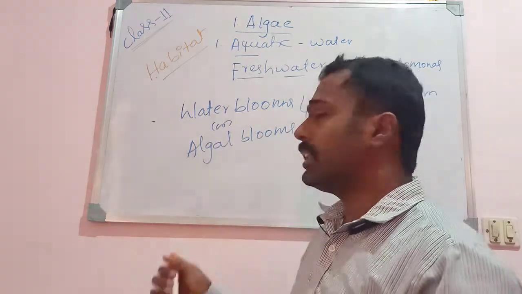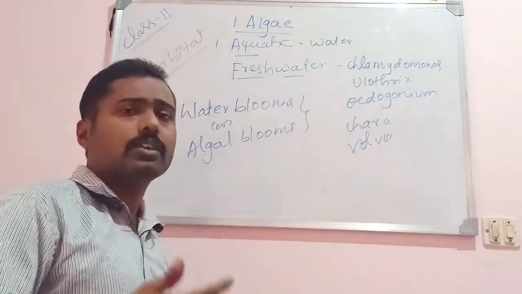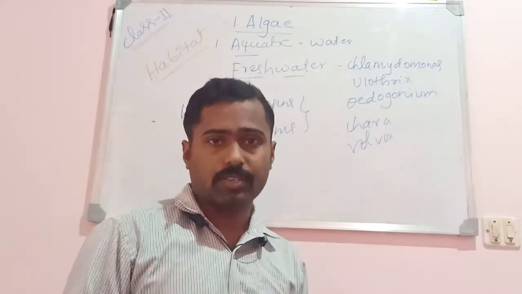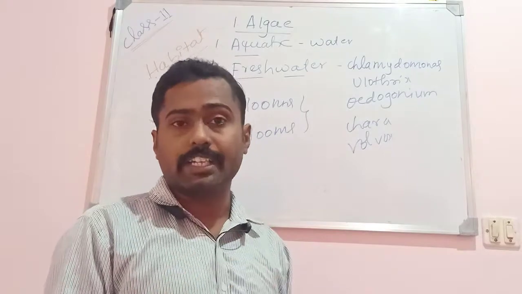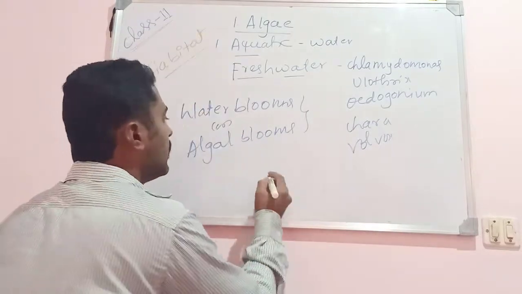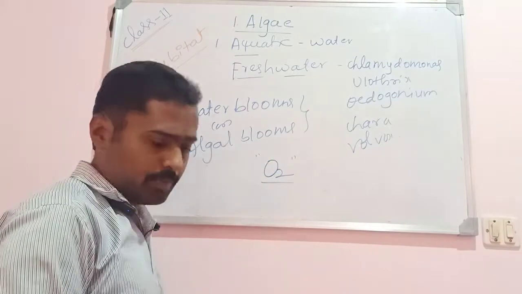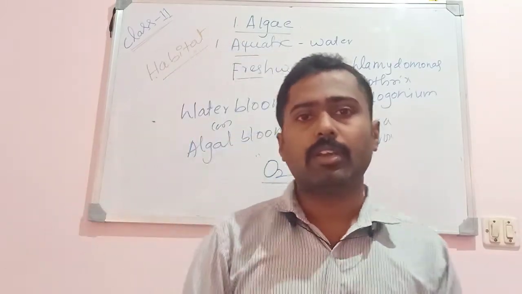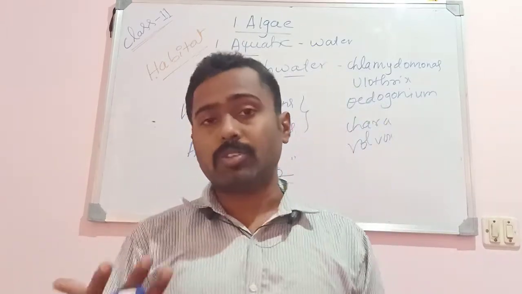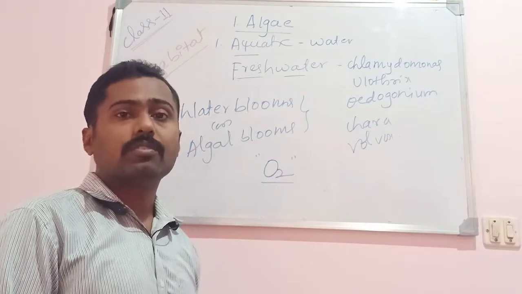Where the water is rich with organic matter, we can see luxurious growth, meaning they grow luxuriously on that water surface. In such conditions, especially during the night time, these algal cells start utilizing the oxygen found in that water. During the day they can photosynthesize and oxygen is evolving and that can be used. But during the night, they start using the dissolved oxygen found in the water.